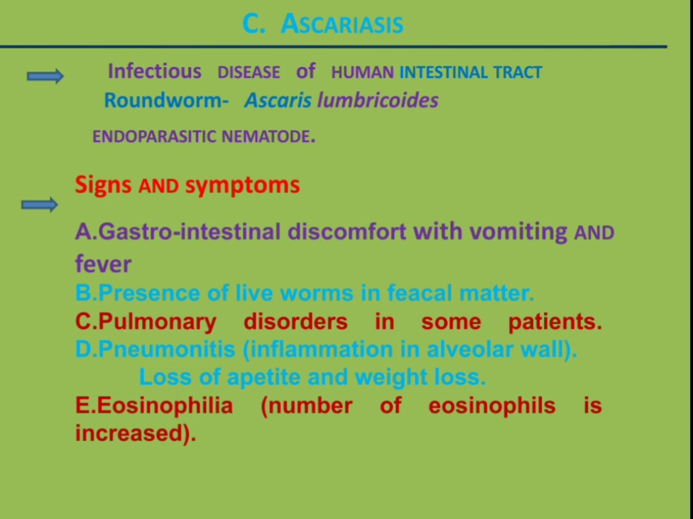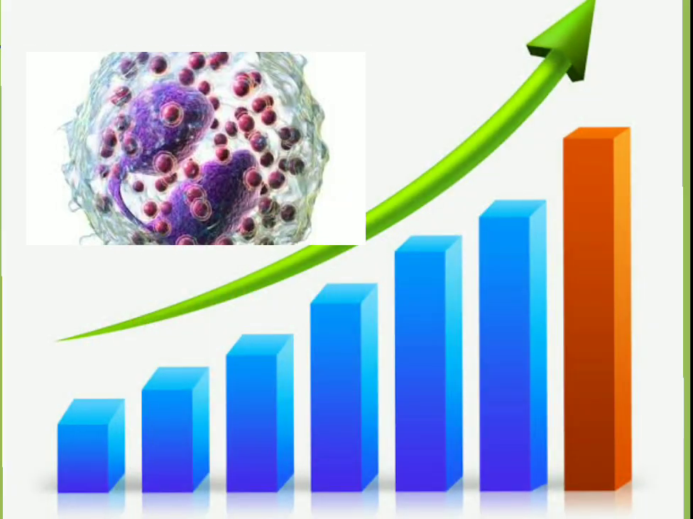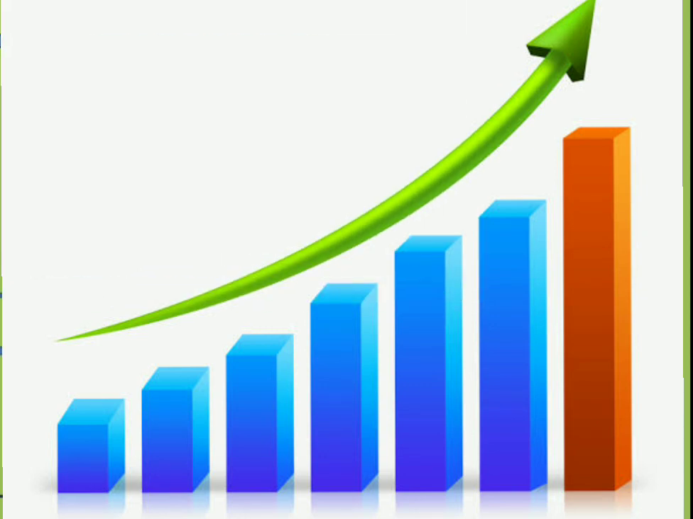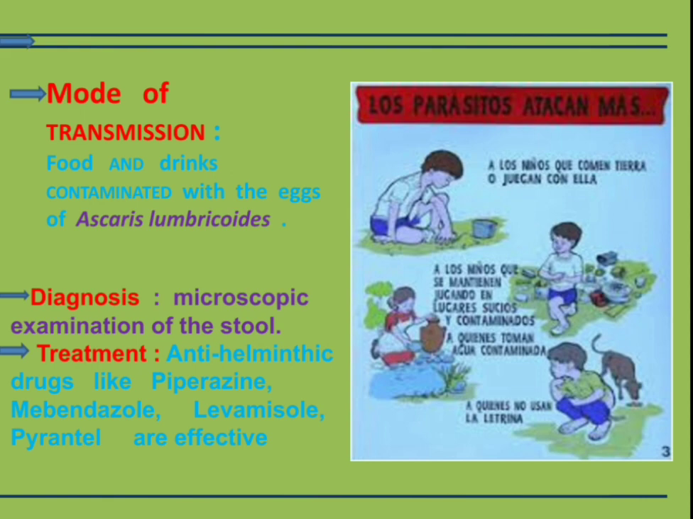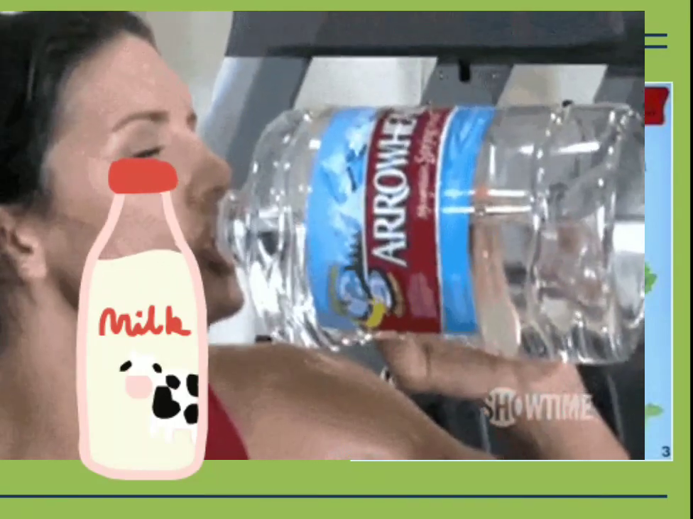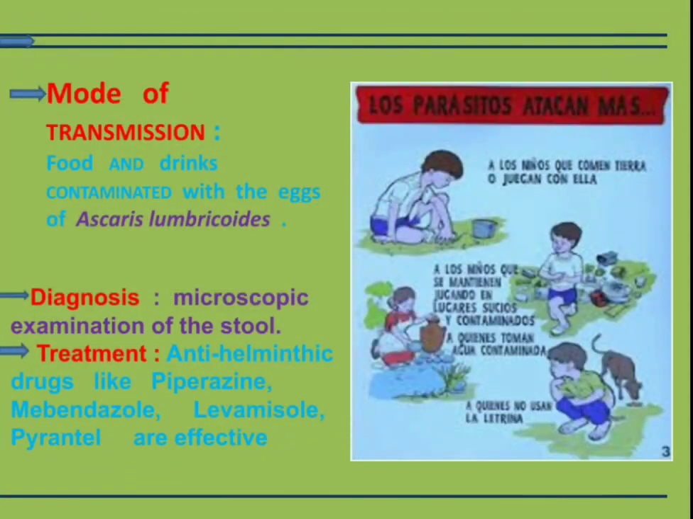Next is loss of appetite and loss of weight. Eosinophilia is also seen, that is, the number of eosinophils is increased in this case. Next, mode of transmission: food and drinks contaminated with the eggs of these worms is the main mode of transmission.